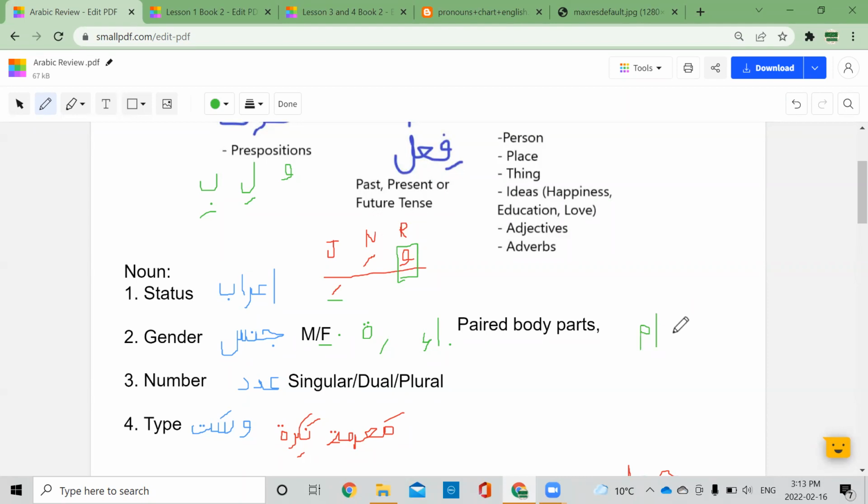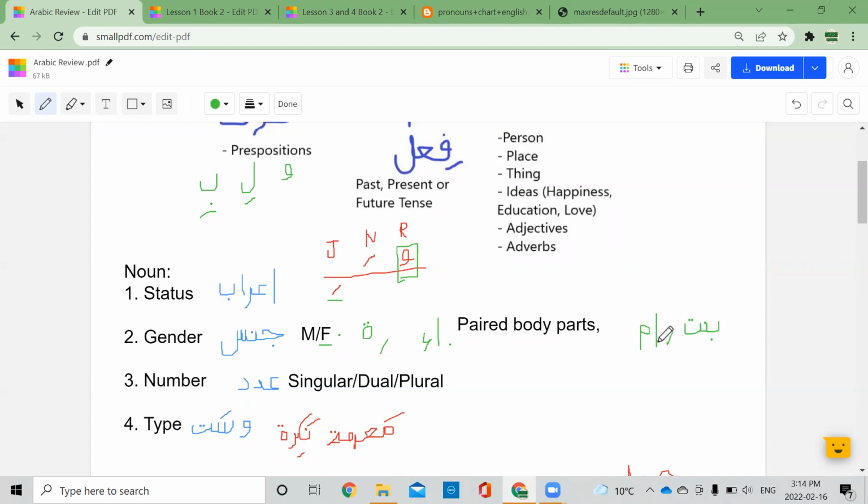These don't have ta marbuta, but it's mother or sister, right? Also nisaun. So this will come in this category, right? Which are real feminine, basically, or baqaratun. Baqaratun has a ta marbuta, but bintun doesn't have ta marbuta. Ummun doesn't have ta marbuta, but these are real feminines, mother and sister.